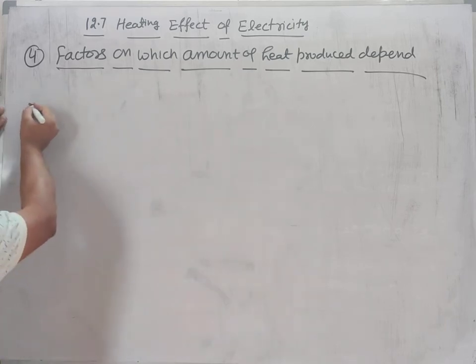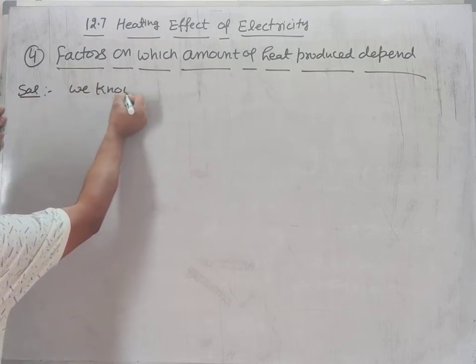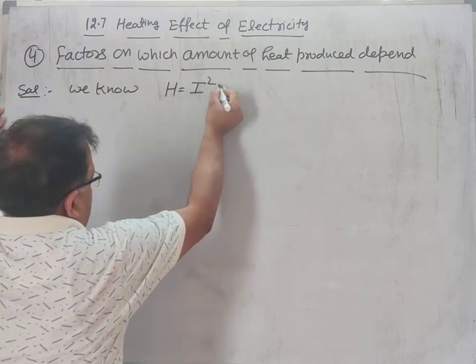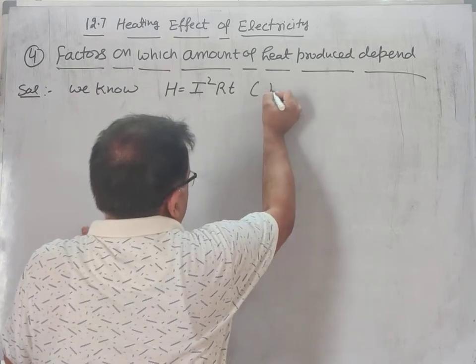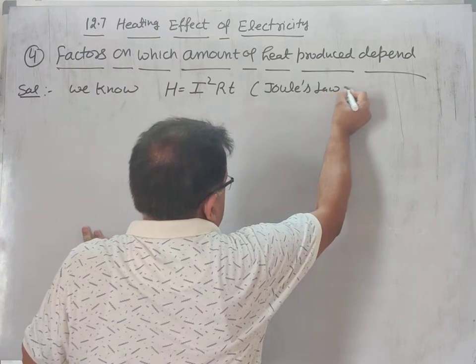So, solution: we know H is equal to I square RT. How we know? By Joule's law of heating.